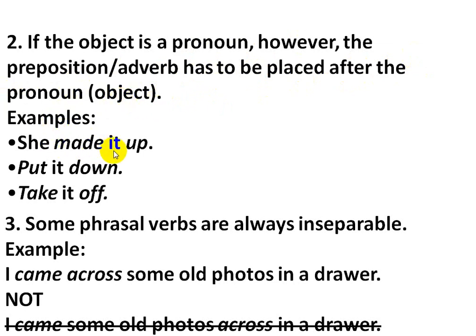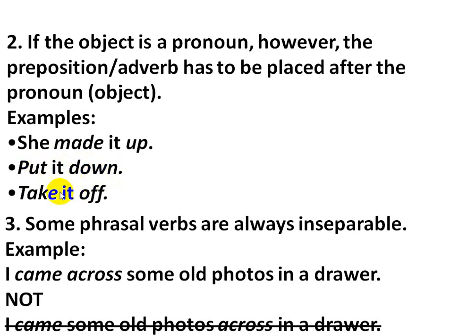Examples. She made it up. Here, it is the pronoun. She made it up. So it is placed after the pronoun. Here up is placed after the pronoun it. So the preposition here is placed after the pronoun. Put it down. So the phrasal verb here is put down.